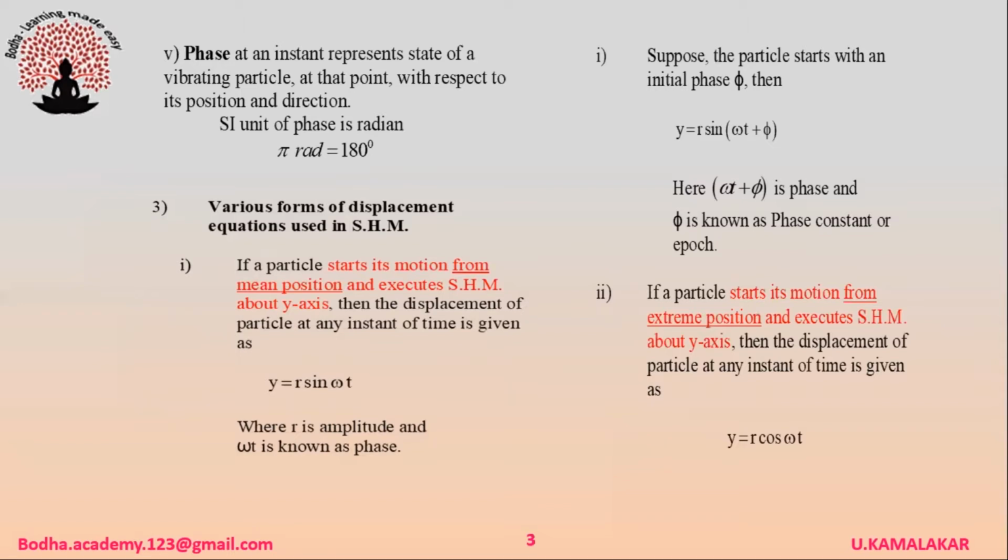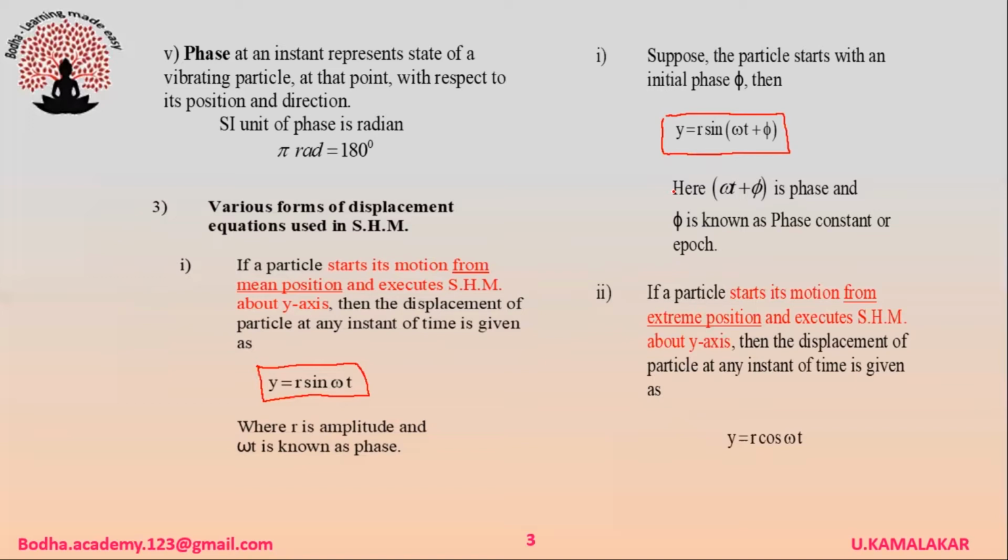Suppose a particle starts its motion from mean position and executes SHM about the y-axis, then displacement of the particle at any instant of time is given as y is equal to r sine omega t, where r is amplitude and omega t is phase. Suppose the particle starts with an initial phase phi, then y is equal to r sine omega t plus phi. Here omega t plus phi is called phase and phi is phase constant or epoch.